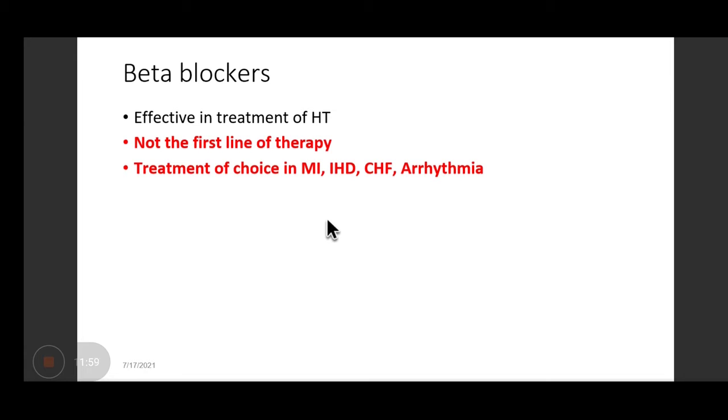At the same time, they will decrease the blood pressure also. What they do is decrease the workload of the heart. They will cause bradycardia, reduce the work, so less oxygen is required. Since the heart is already compromised, it will be able to function properly. That's why beta blockers are indicated in ischemic heart disease or coronary artery disease.